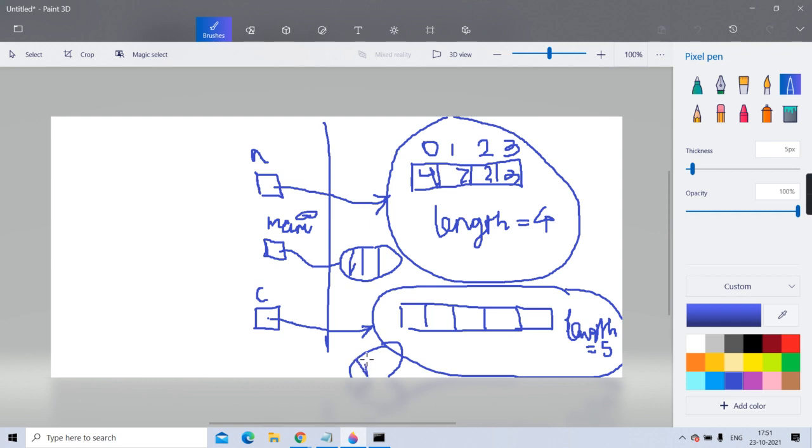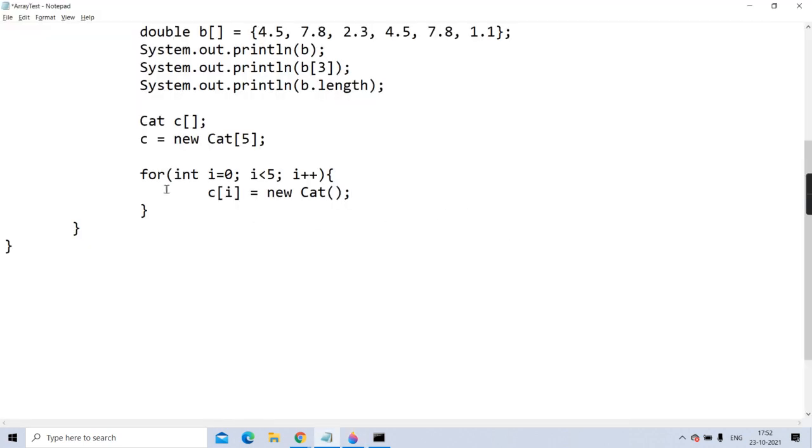It will allocate memory for the cat data members, height, length, weight, color, breed, and the reference of this is kept in C[0]. Again, the second cat object is created, its reference at C[1]. Third cat object, C[2]. This is going to happen.